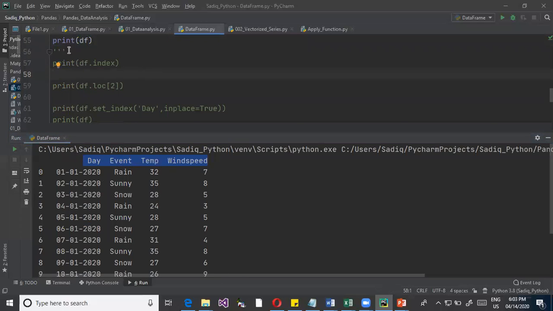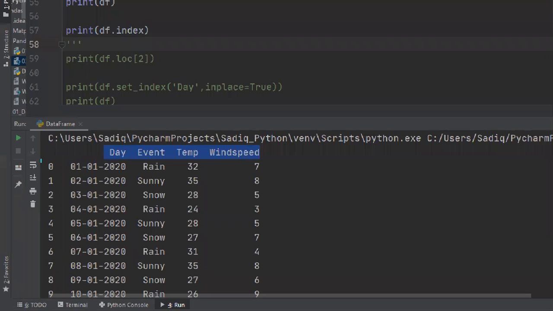Now I want to go for indexing. What is indexing? Indexing is a concept of identifying the columns. The objective of using indexing is that you want to search based on that particular index, other than using the subsetting concept.